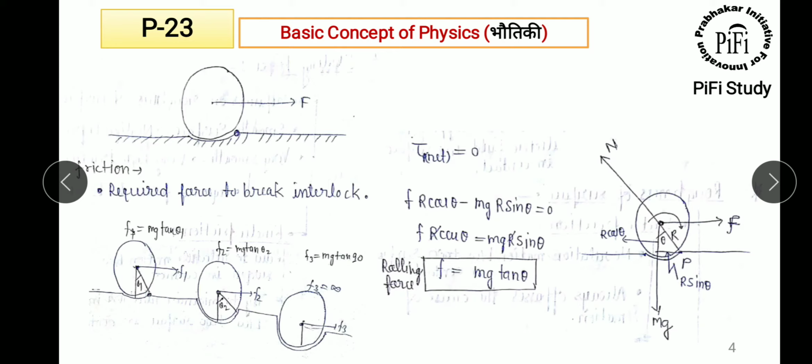That means you can never get the wheel over by applying the force in this direction.